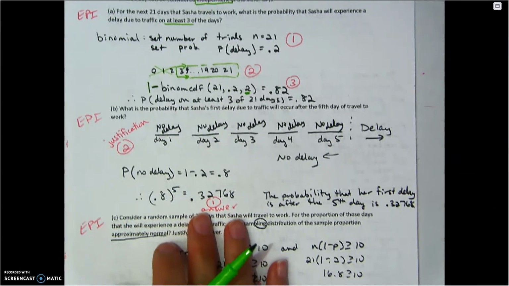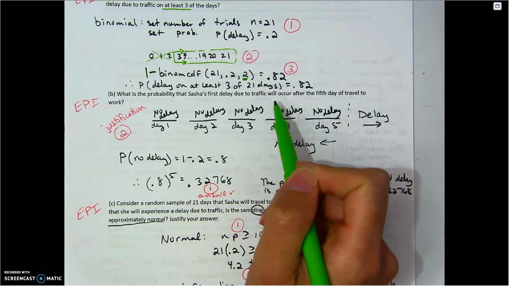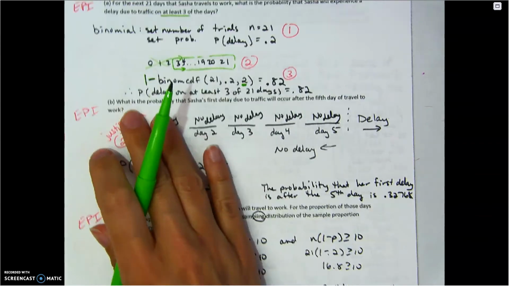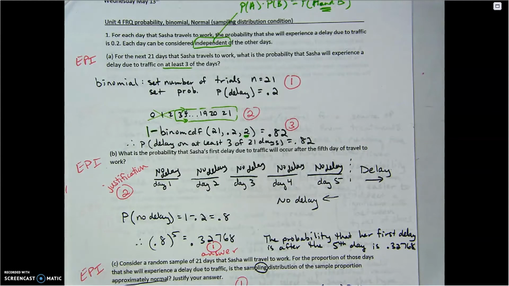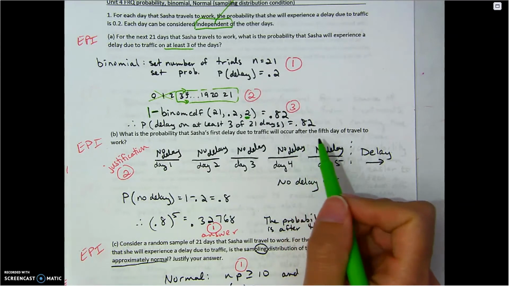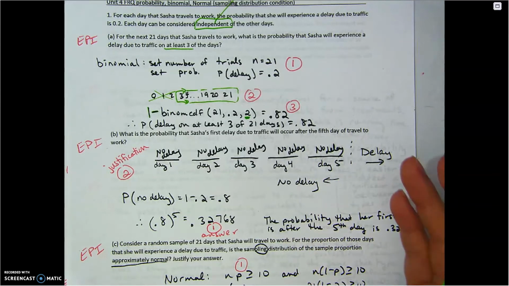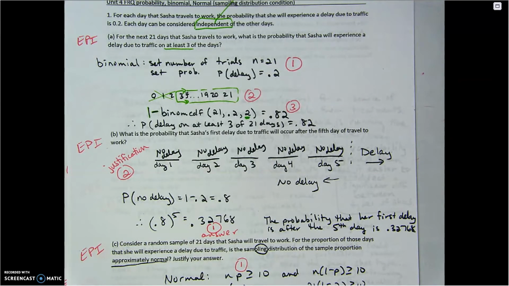Part B, boy. What is the probability that Sasha's first delay due to traffic will occur after the 5th day of travel to work? Be careful on part B. Part B is no longer looking at 21 days. 21 is gone. Part B is like start over, new question. What's the probability that it will occur after the 5th day? This is an example of geometric. We don't have a set number of trials. They didn't tell us how many days Sasha was going to do this. So when you don't have a set number of trials, this is just classic probability.